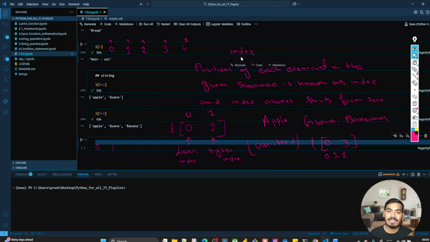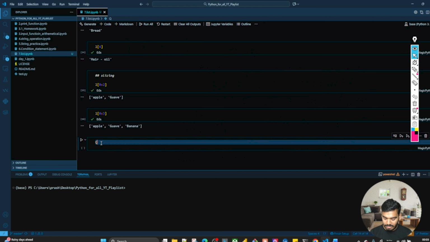Now let me erase this part. I think you understand that index is the position of each element in the given sequence. Perfect. We got this. Now let me create one more list.